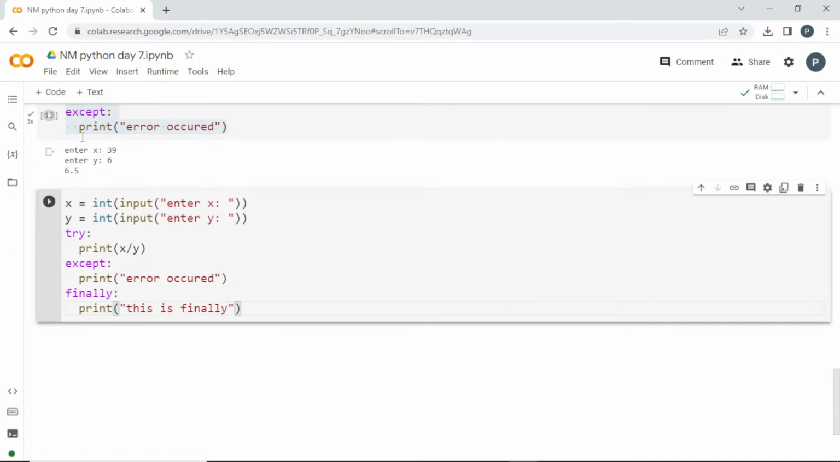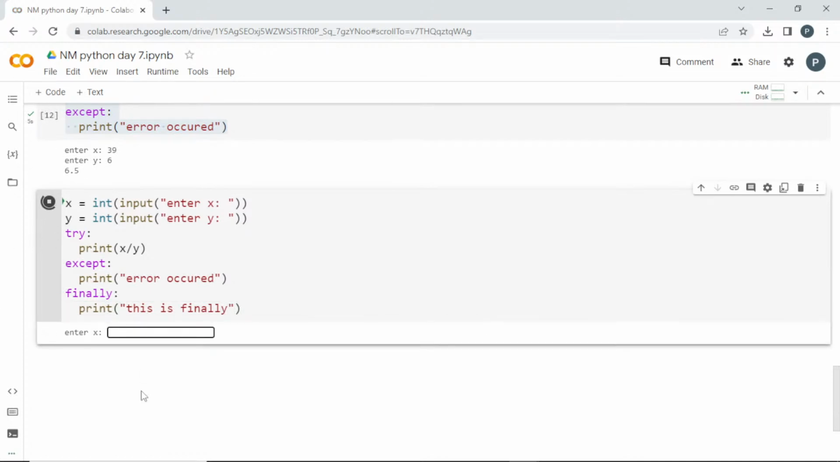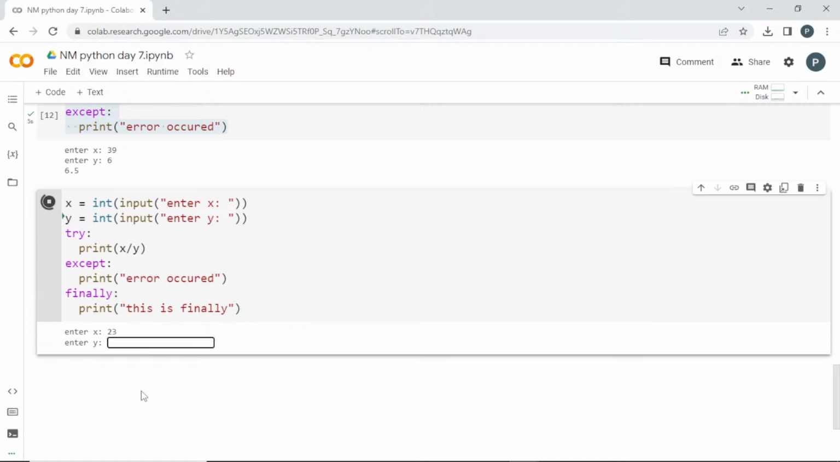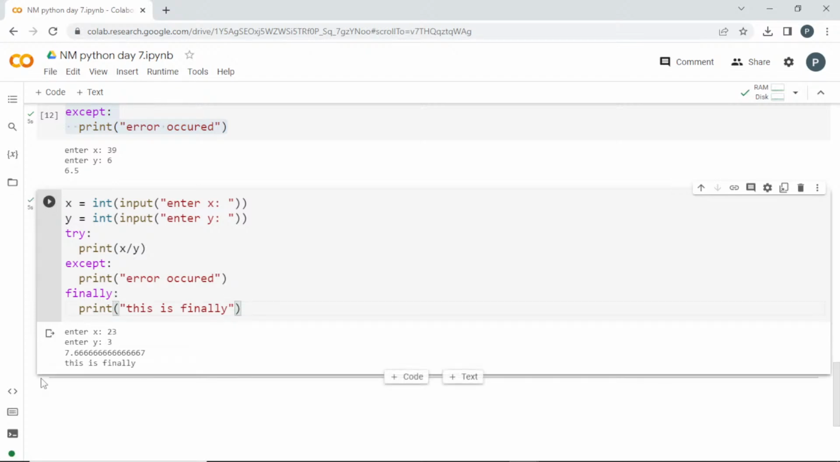Okay, so if I run this, see here, I'm adding a finally statement. I'm entering a value of x and a value of y. See here, the code ran successfully. So the try worked out. We got the output and this finally is printed. So we got the finally output when this try runs successfully.